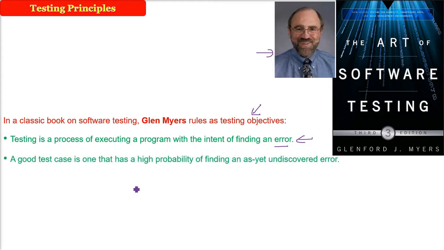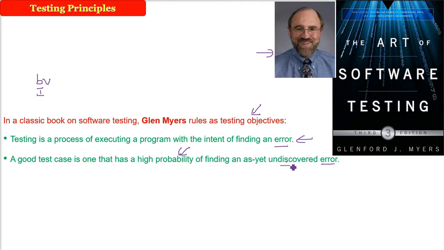So a good test case checks all possibilities. You will check the boundary values, you will put in illegal values, and you will put in legal values as well. So these are the test cases. For example, if an integer is expected, you will try to put in some floating point values. A good test case is one which has the highest probability of finding an error which is yet undiscovered.